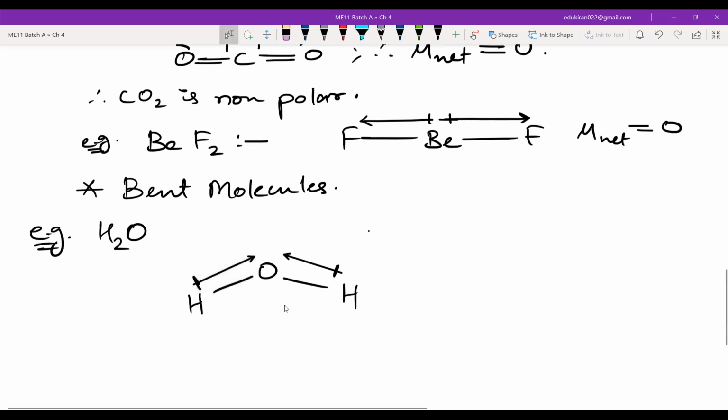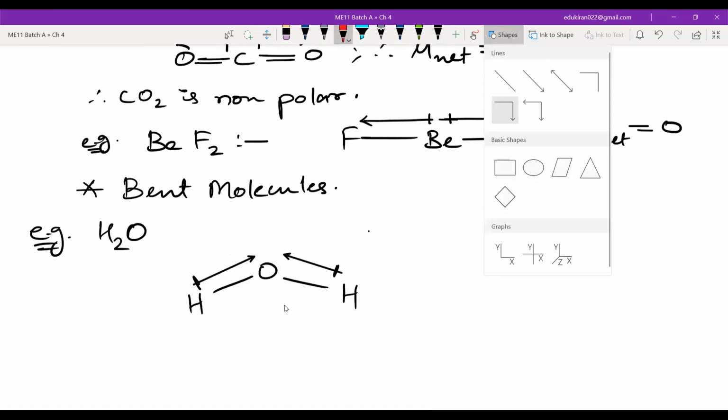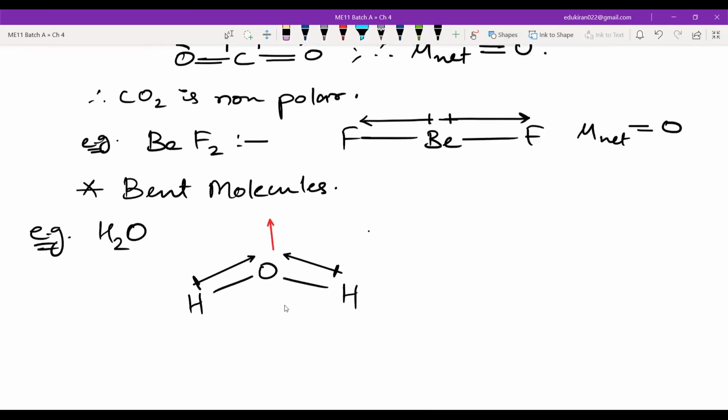You must have studied this, na? Yes, sir. We can add these two vectors. So if I add these two vectors, then the net vector will be somewhere here, like this. Yes or no? Yes, sir.